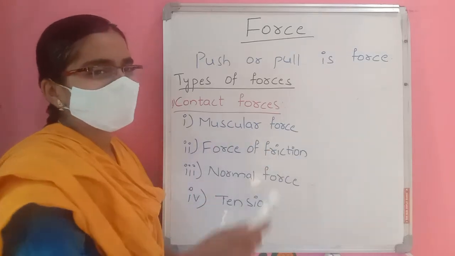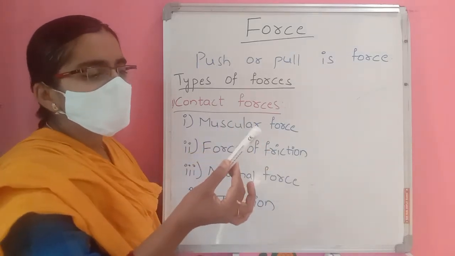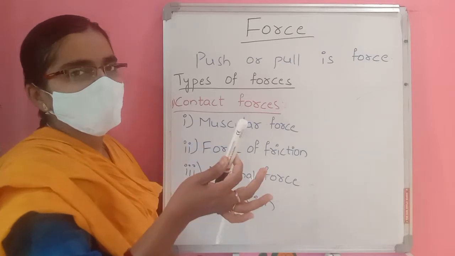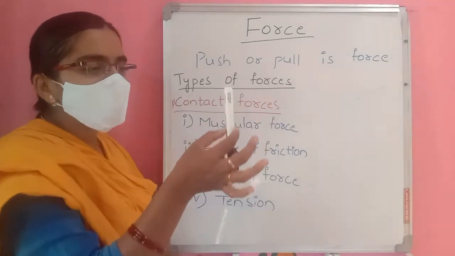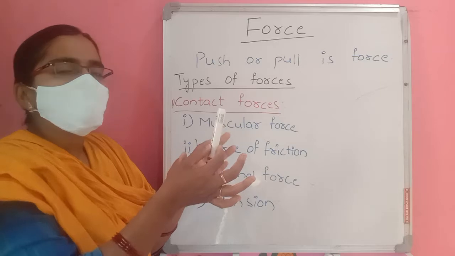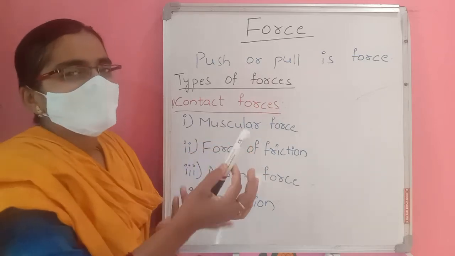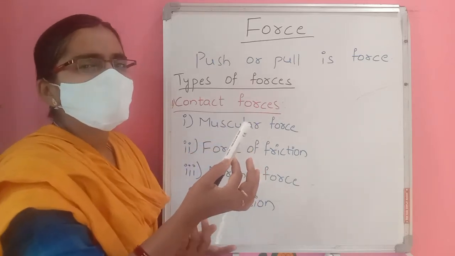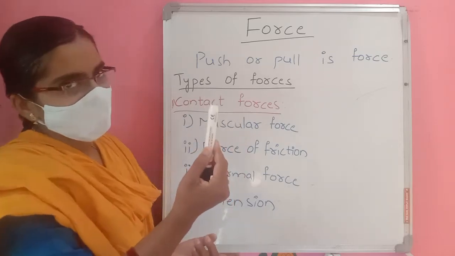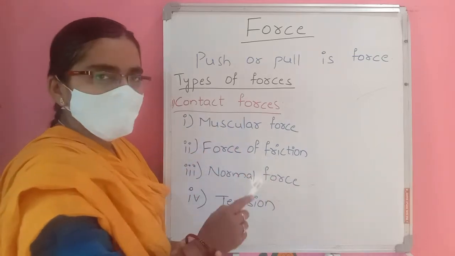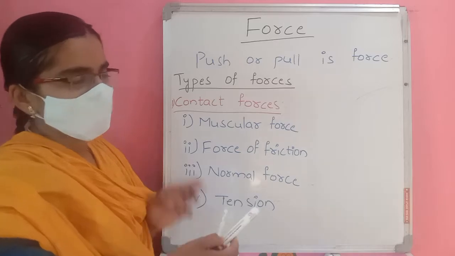So force of friction. This friction, roughness, is also a contact force. When we are in contact with this pen, then only this friction force applies on us. Otherwise, it cannot apply force on us. So that's why this is a contact force, force of friction. About friction we will learn more in the next video.